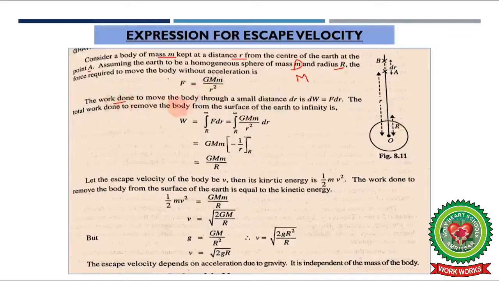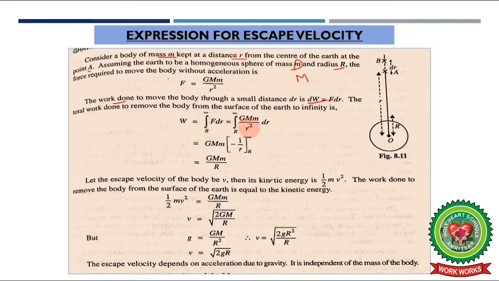Now the work done to move the body through a small distance. We have done this in the previous articles also, that work done is equal to force into displacement. If the small work done is dW and the small displacement is dr, then the relation will be like this. Now the total work done to move the body from the surface of the earth to infinity is equal to the integral from r to infinity of F dr, which means we are going to integrate it.